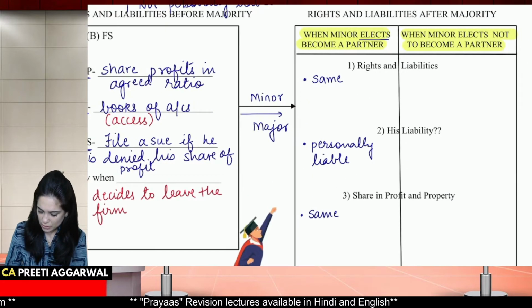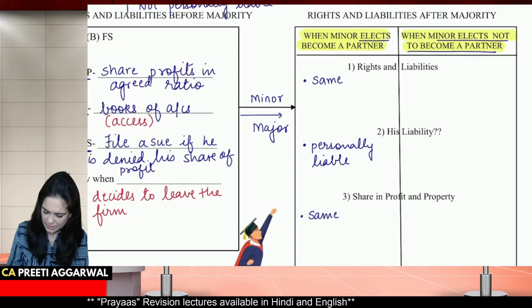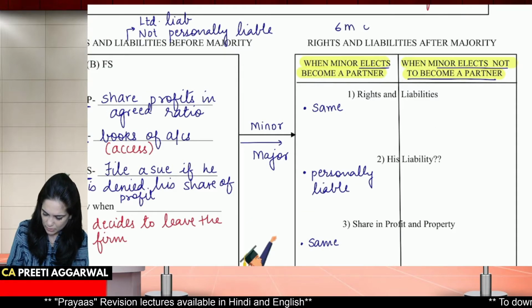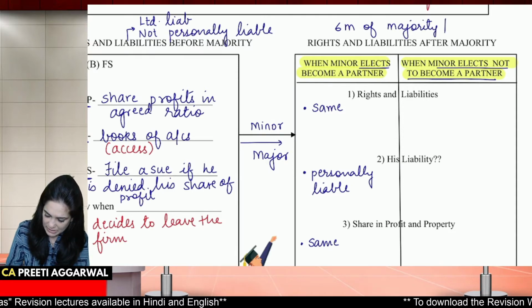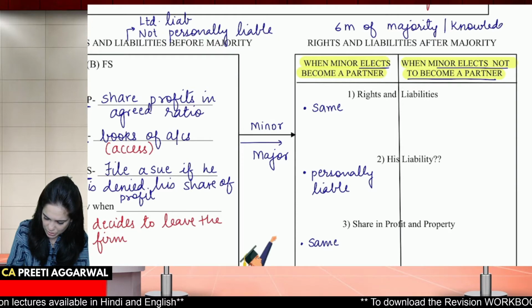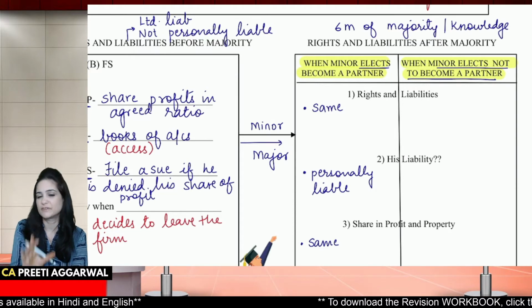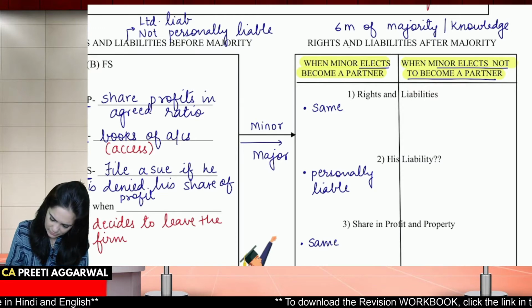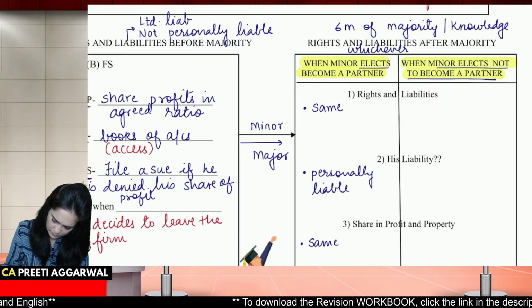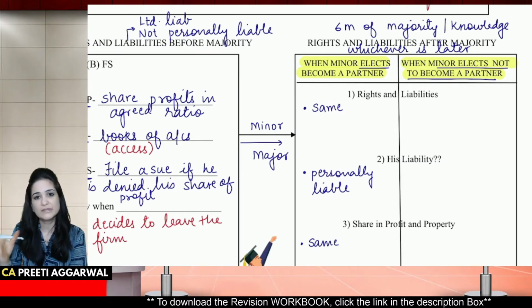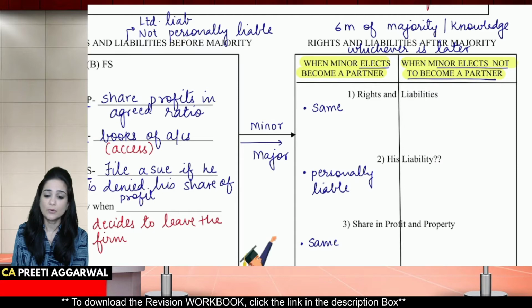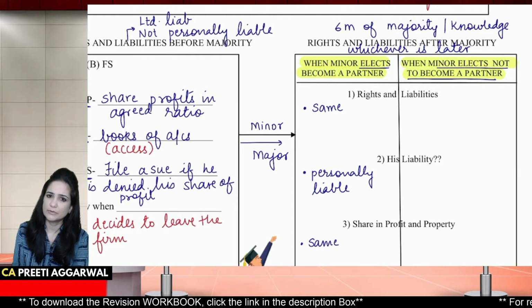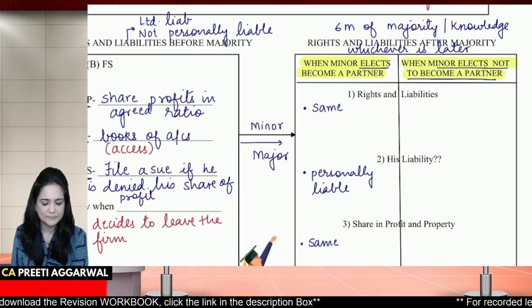He elects not to become a partner. See, all this must be done within 6 months of attaining majority, or within 6 months of him attaining knowledge that he was admitted as a minor partner for the benefits of the firm, whichever is later. Now let's say that he turned major. After 7-8 months, he realized, oh, I was admitted for the benefits of the partnership. Then he will be given an option that, okay, now you came to know about it, you can decide whether you want to continue or whether you want to leave.